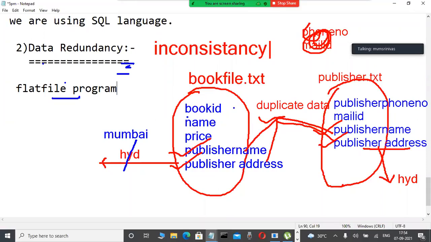Whenever duplicate data is there in the flat file approach in olden days, it is a big problem. Whenever we modify the data in one file, it is never affected in another file. That is called inconsistency, inconsistent data. This problem never occurred in databases. Why? Because every transaction internally has four properties, ACID properties. Through that, consistent data is automatically maintained.